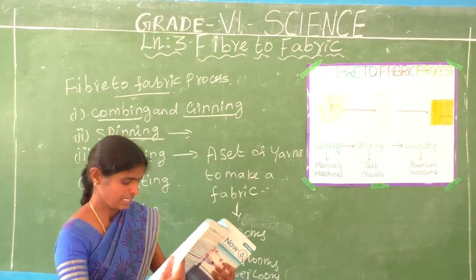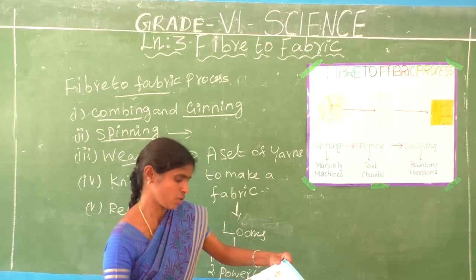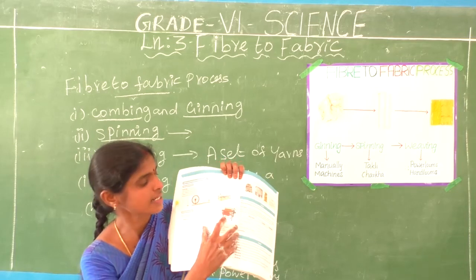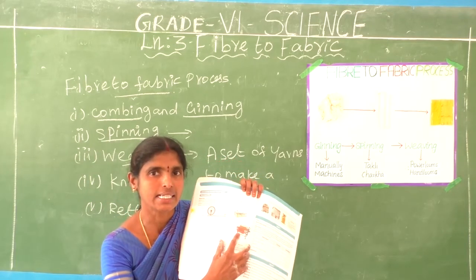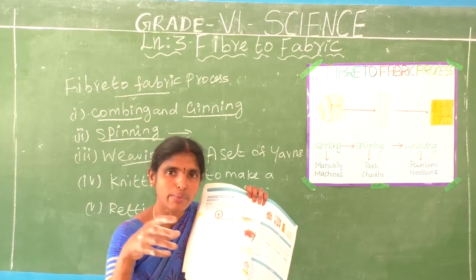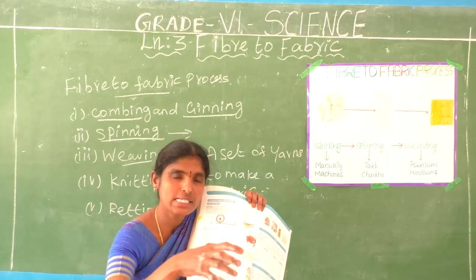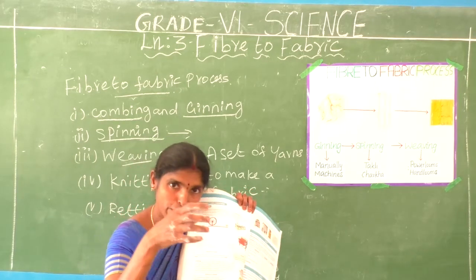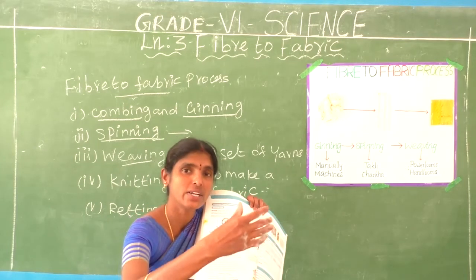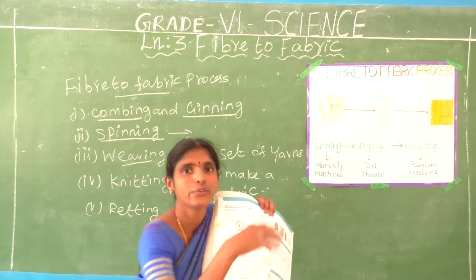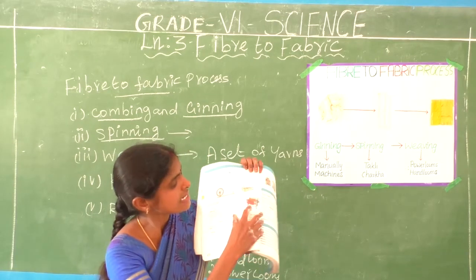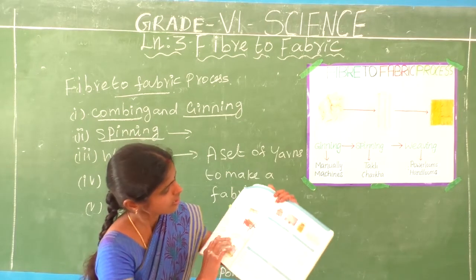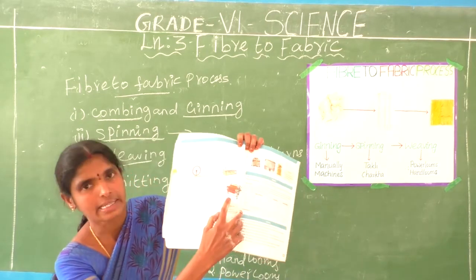See here, this is the power loom. Do you understand? Many yarns are inserted into the loom, and the yarns are converted into fabric. Do you understand? This is the loom diagram. See here, this is the loom diagram. Okay.